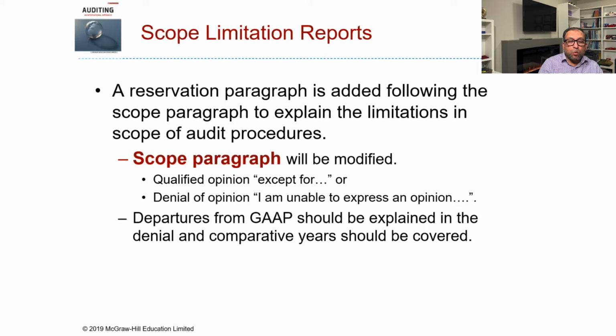Scope limitation report. A reservation paragraph is added following the scope paragraph to explain the limitation in the scope of audit procedures. Scope paragraph will be modified, qualified opinion, except for, or denial of opinion. I am unable to express any opinion. Departure from GAAP should be explained in the denial and the comparative year should be covered.